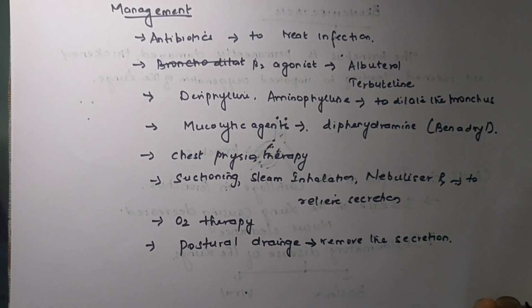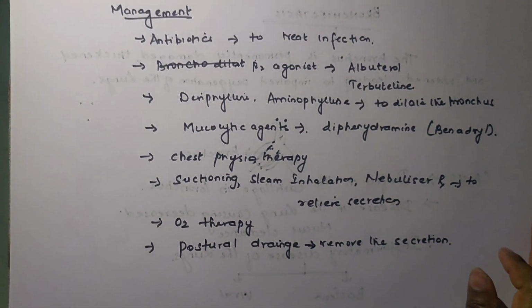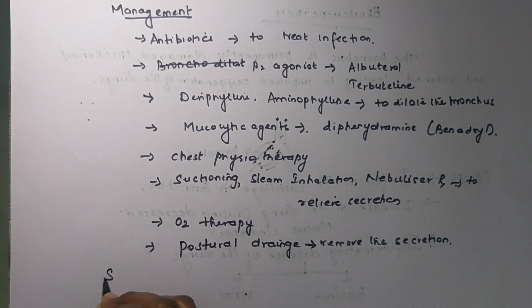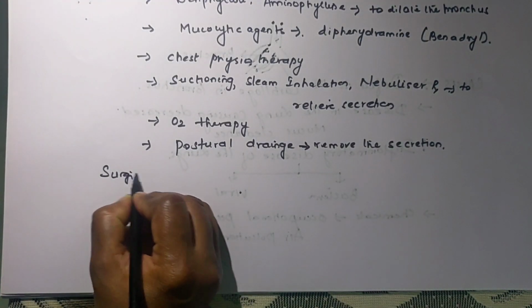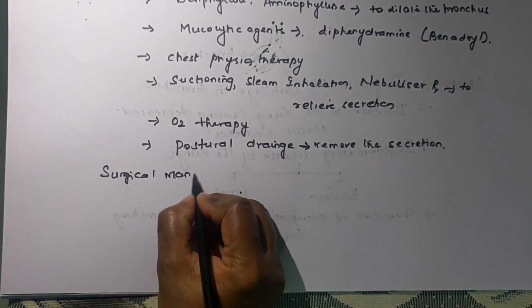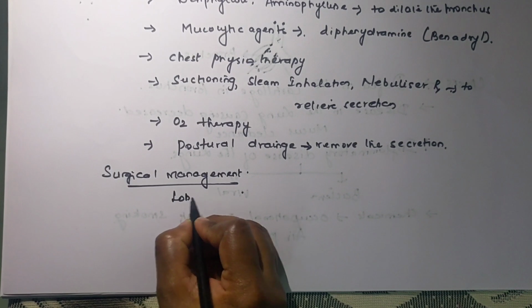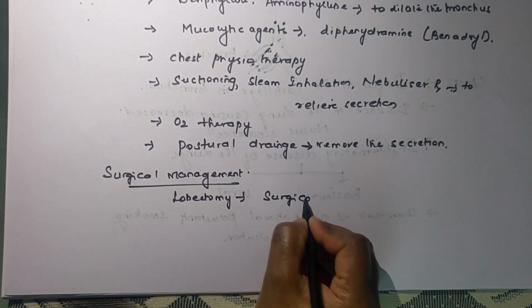Otherwise, in nursing management you have to advise the person to avoid all the pollutants, and we have to teach the person about coughing exercises and removing the secretions. And last is the surgical management. In surgical management we can do a lobectomy, which is the surgical resection of the affected lobe.